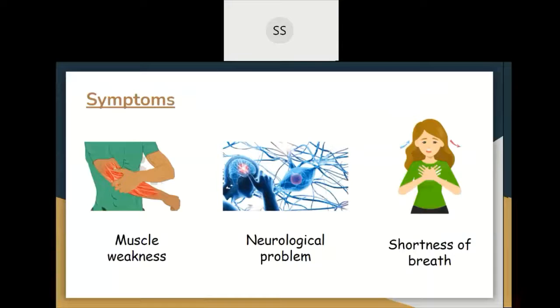First is muscle weakness, where the muscles are not able to move easily, there is a lack of strength, and the muscles will start to wear out very quickly.